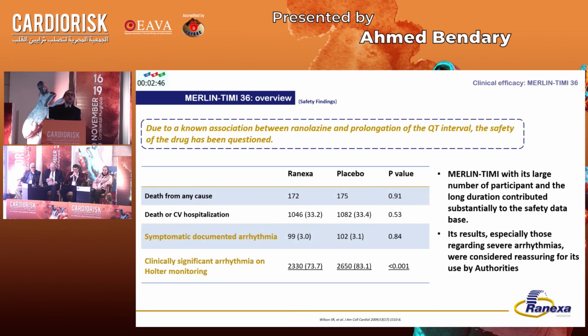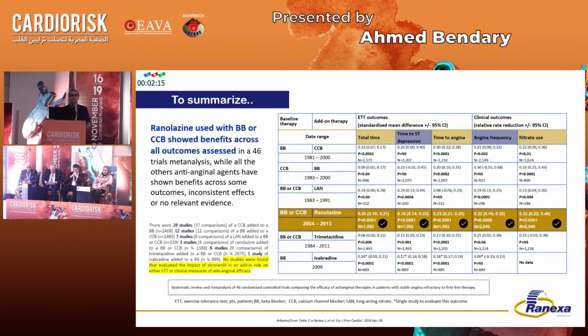But thanks to the large population size included in the MERLIN-TIMI, this contributed substantially to answering the safety issue. If you look into the incidence of clinically significant and serious arrhythmias, there was a significantly lower number of serious arrhythmias in the arm randomized to ranolazine in this trial compared to placebo. And these results were the basis to provide some assurance about the validity of this drug and its safety to the regulatory authorities. This is the last slide.